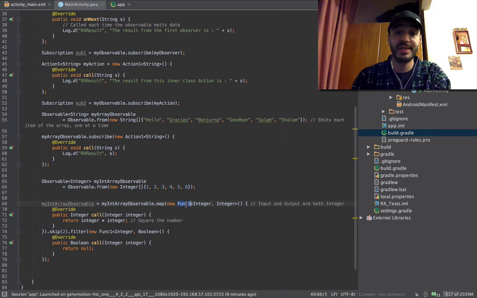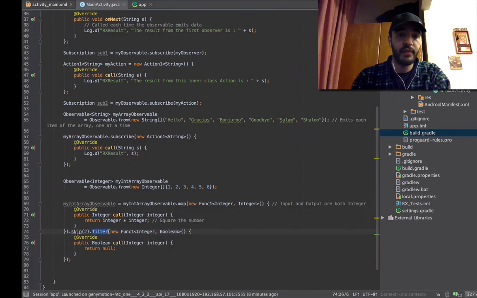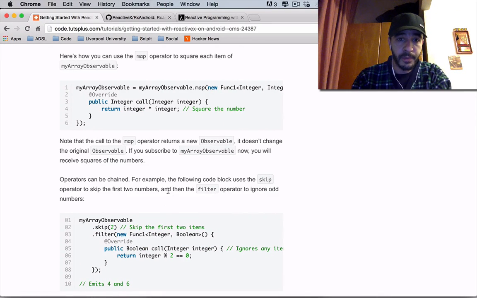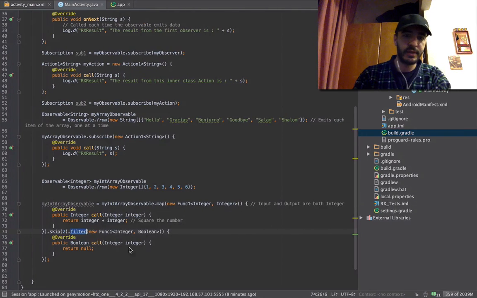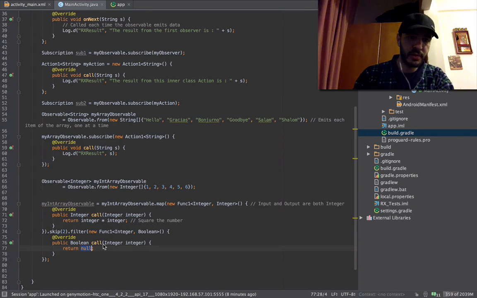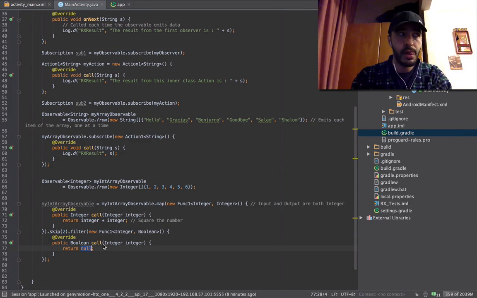This is the same thing as this lambda. So we skipped two and we added a filter, which he says here, and then the filter operator, which is just like just and from and map, to ignore odd numbers. All right. How are we going to ignore odd numbers? By returning the result of integer modulus 2 is equal to 0.